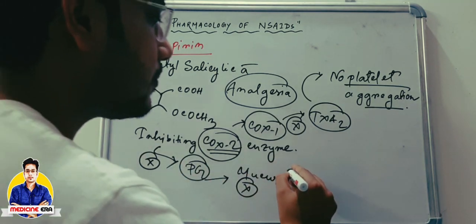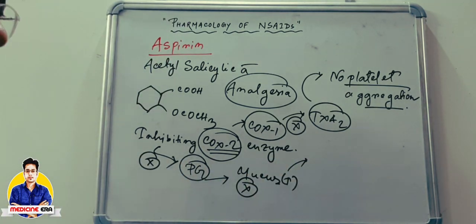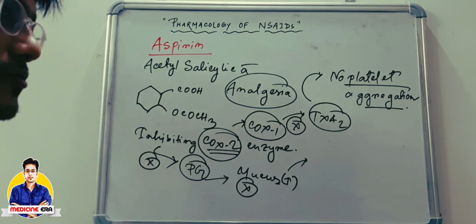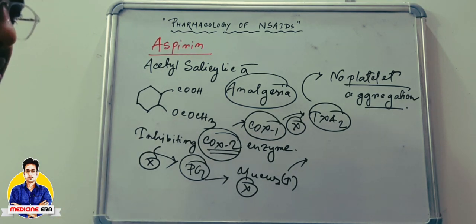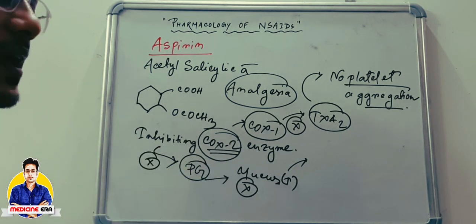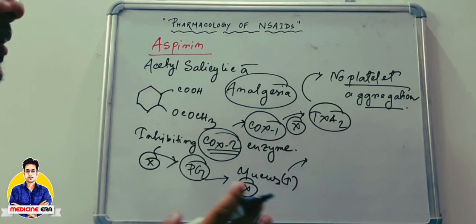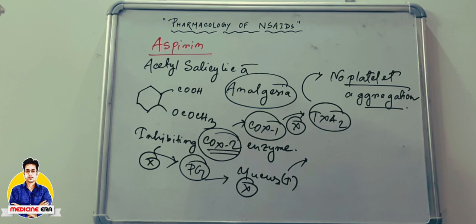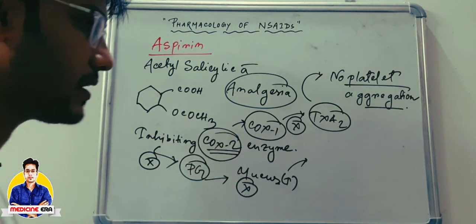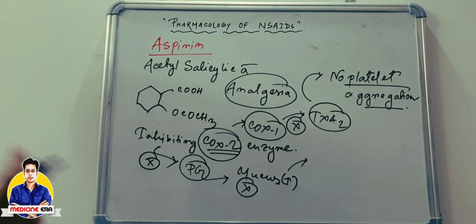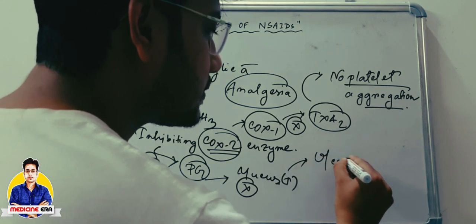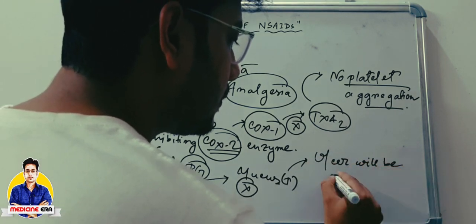So in case of any patient who is suffering from peptic ulcer and ingests aspirin, they will also have a chance of worsening their peptic ulceration. Okay, because mucus is mainly used to protect that particular ulcer from the acid secretion or hydrochloric acid secretion. So without the mucus secretion, that ulcer will be getting worse and worse.